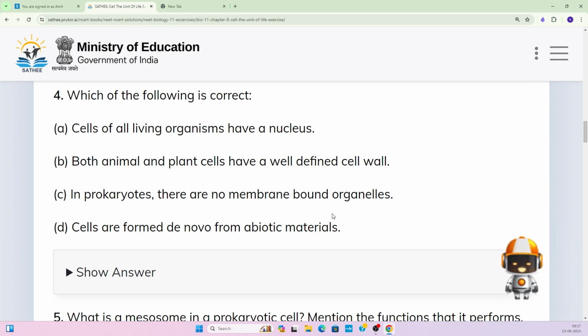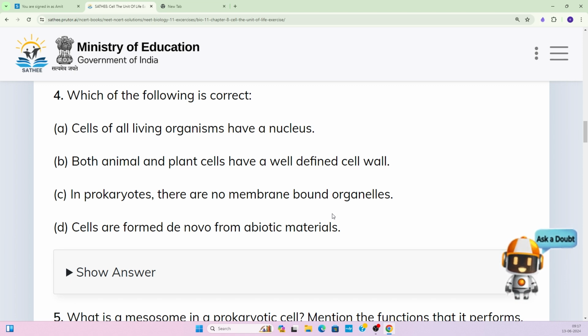B, both animal and plant cells have a well-defined cell wall. Option C, in prokaryotes, there are no membrane-bound organelles. Option D, cells are formed de novo from abiotic material.